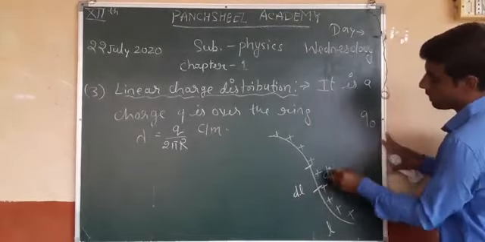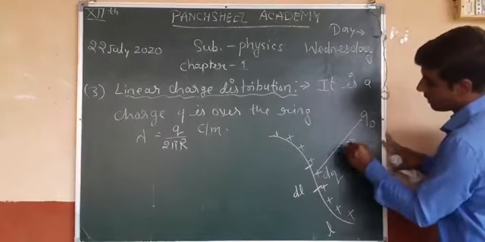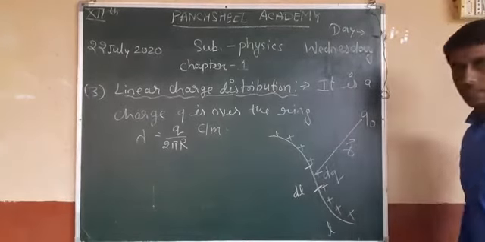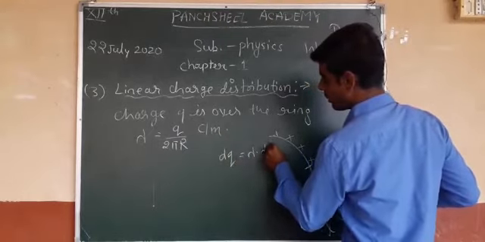Another charge q naught is at a distance r vector. Now the value of dq is dq equal to lambda into dl.